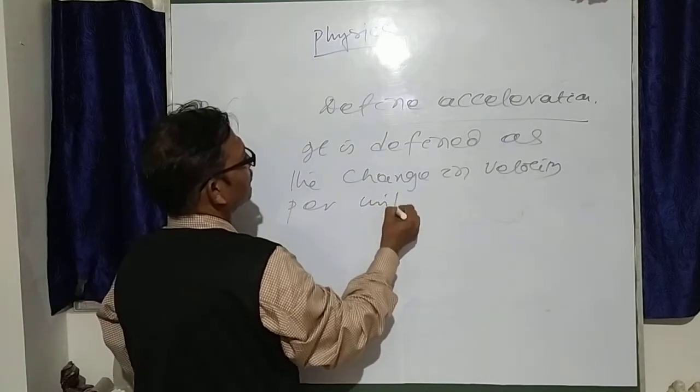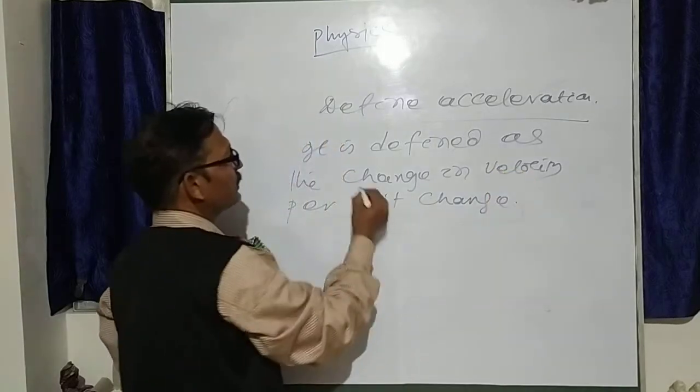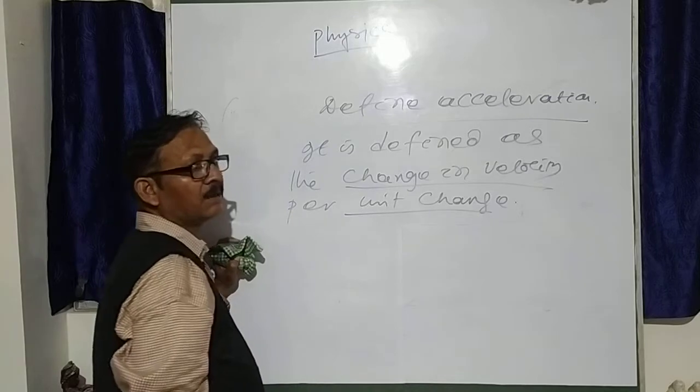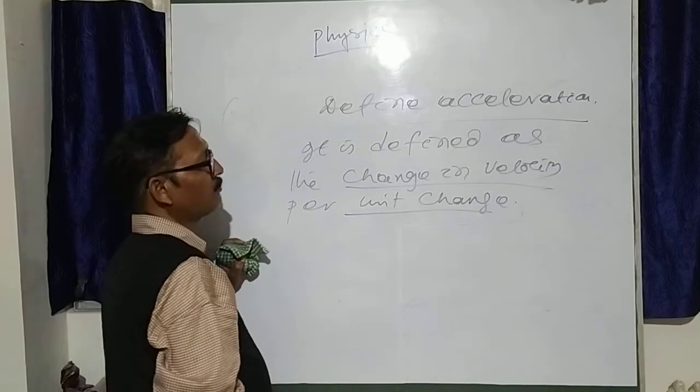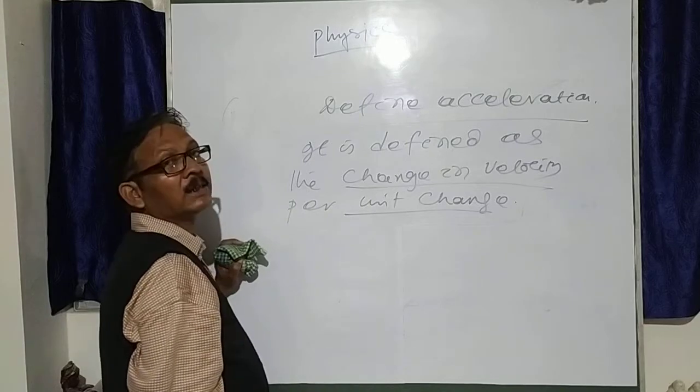That means how much velocity changes per unit time, that is called acceleration.